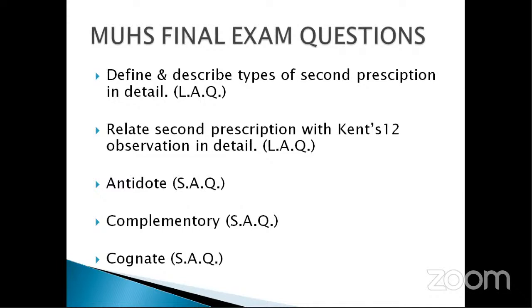This LEQ may come. And third are SAQs: antidote, complementary remedy, cognate remedy. Write down the difference between complementary remedy and cognate remedy. These are the MUHS questions for your theory exam.